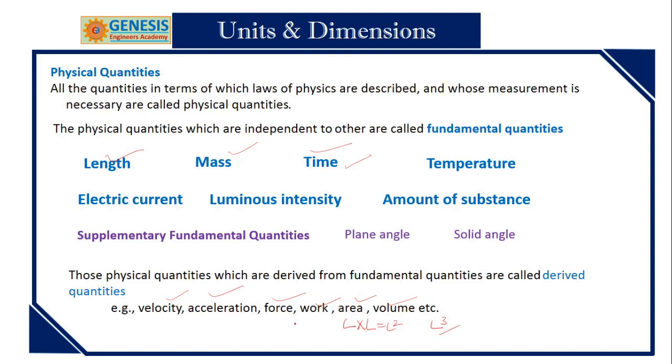And like that, velocity is equal to distance by time, and acceleration is velocity by time, and force is equal to mass into L by T square. Like that we also use force into distance, which we call work done or work. So this is about physical quantities.